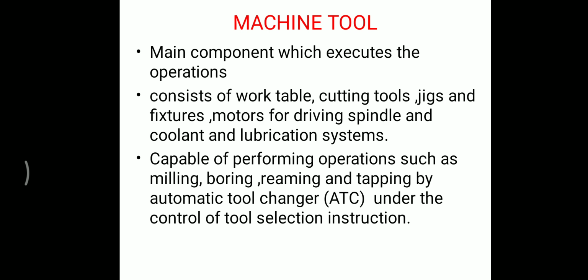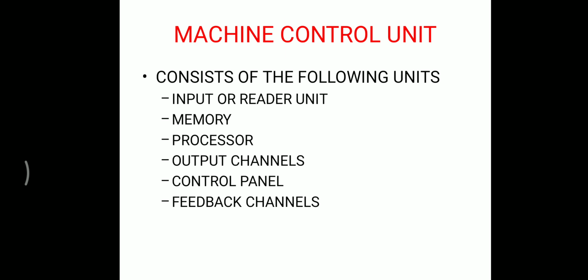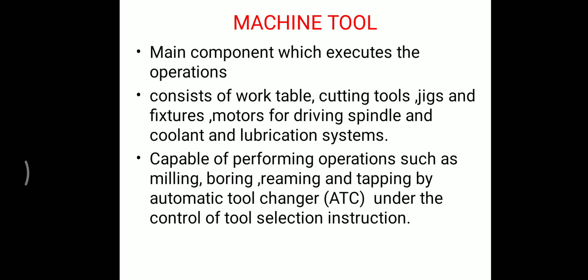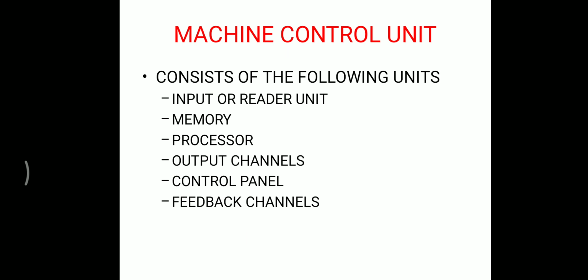So in numerical control machines, to control the position of a machining slide, a group of electromechanical hydraulic components is used, which is known as a servo mechanism. The output from the data handling equipment is passed through a separate channel to the servo system which drives the machine slides. So these are the machine control unit, machine tool and important components of the NC system.